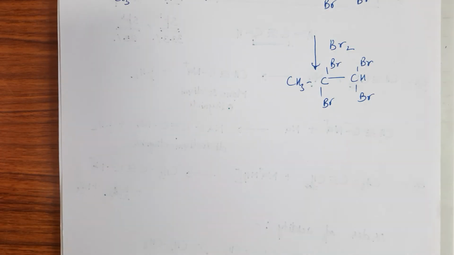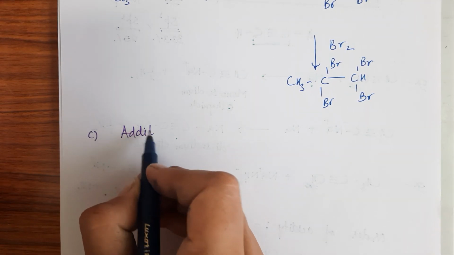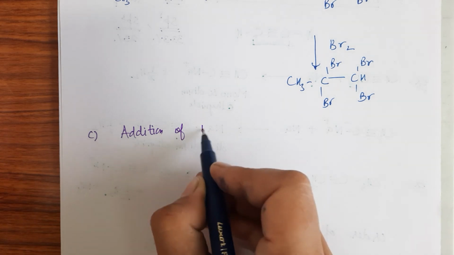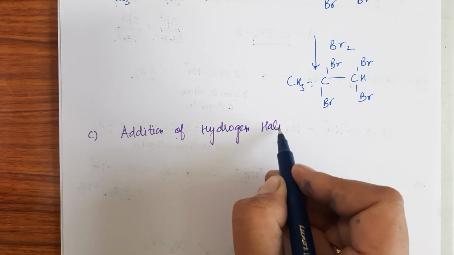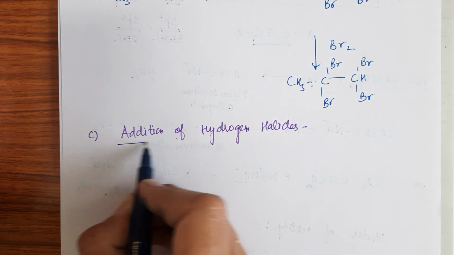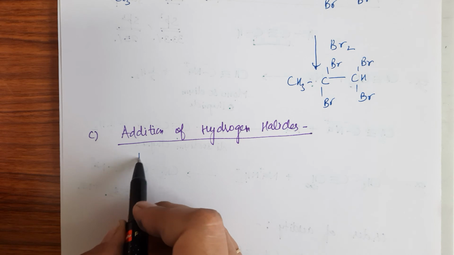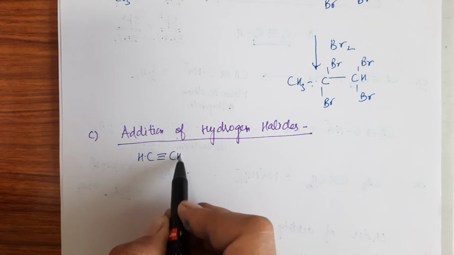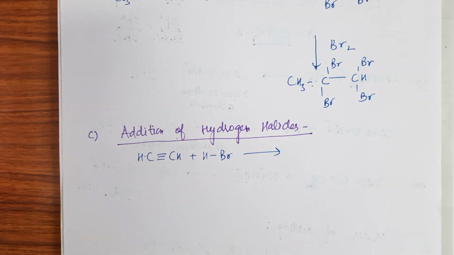Now come to the third reaction. The third is addition of hydrogen halides. So if we have a symmetrical alkyne just like ethyne, then it is a very simple reaction.